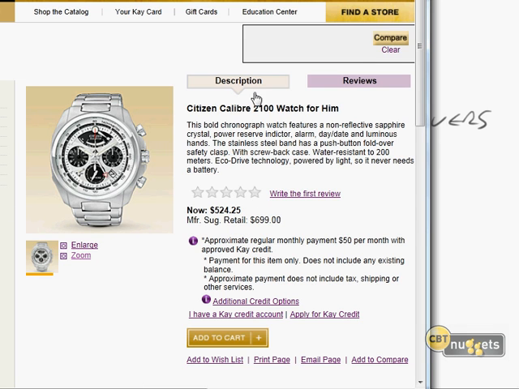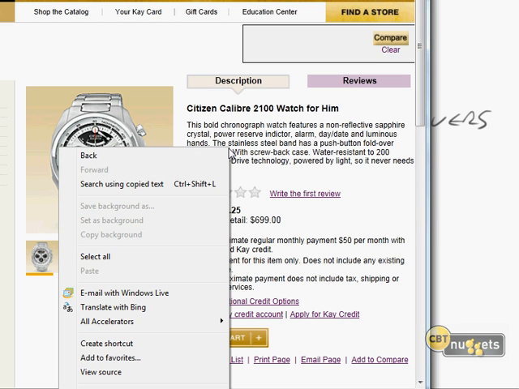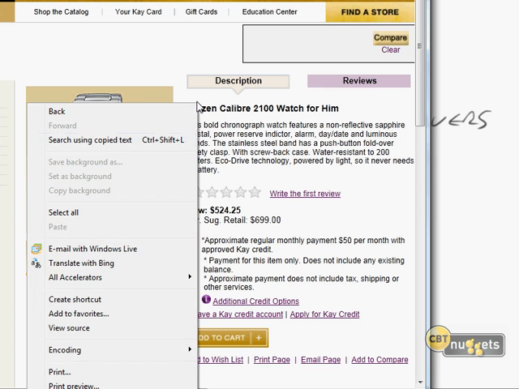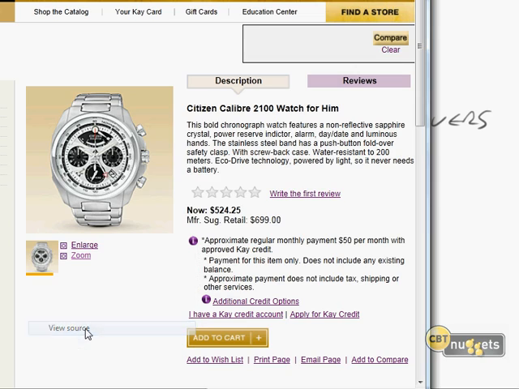Maybe there's something sensitive in this page, though, that I could be able to see. So what I would do here is right-click. You can't really see that, so let me go over here. Right-click, and then I would choose to view the source. There it is. View the source. And that brings it up in a different page.